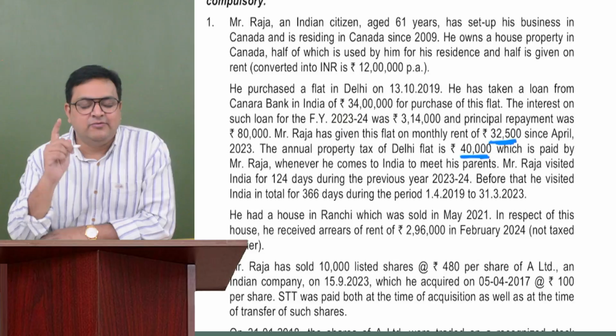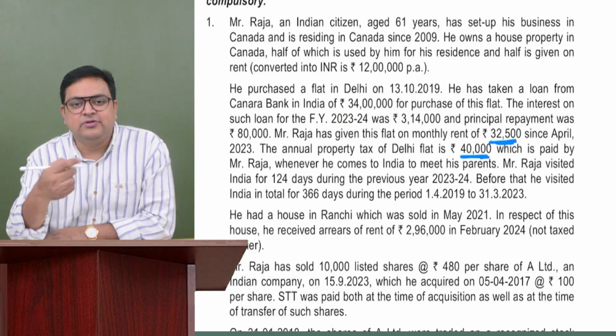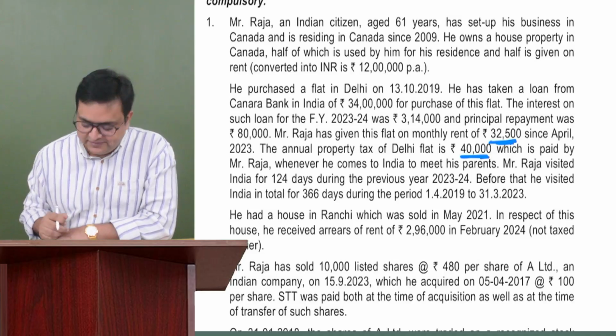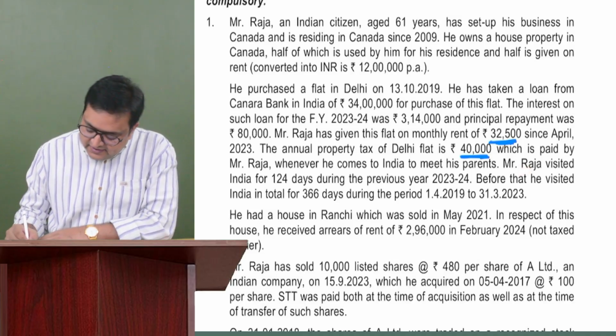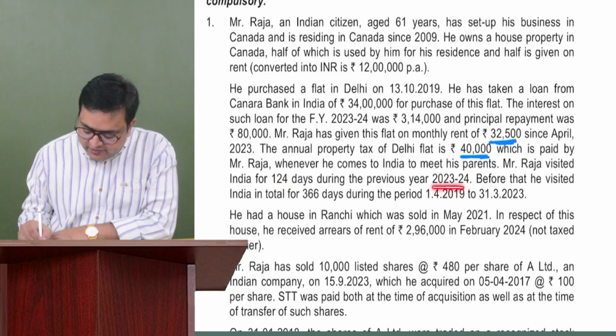But yes, there is one more special provision. If his income other than from foreign sources is more than 15 lakh rupees, we know that we have one more provision of 120 days. Let's see. Mr. Raja visited India for 124 days during the previous year 23-24.